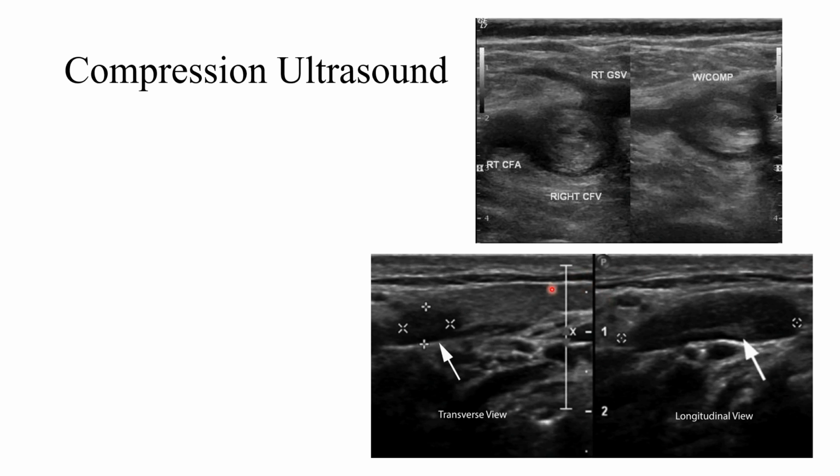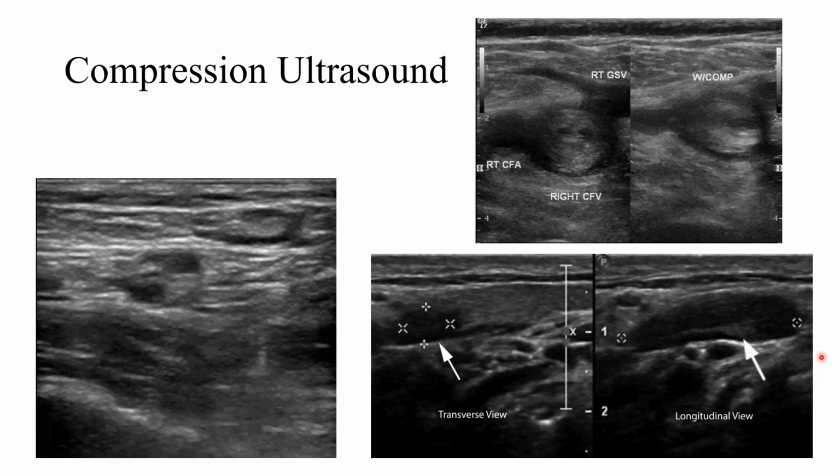So another thing is similar to the rule in X-ray, one view is no view, that type of thing. We look on the left, we see the transverse view, and this looks pretty good. It doesn't really look like there's anything in here. Maybe there's a little haziness, but it's very hard to tell. And looking at just this view, you might say no clot, right? But then when we rotate the probe to get the longitudinal view, you can see right here that there's a little bit of clot. And so important to always get a few views.